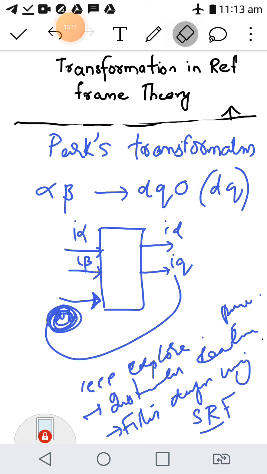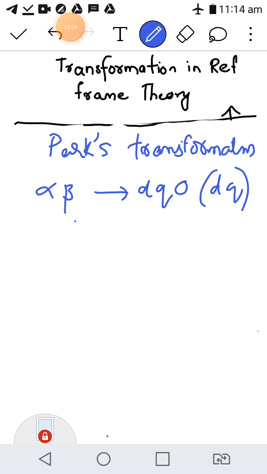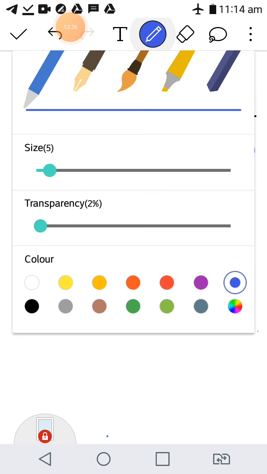So alpha beta is a stationary reference frame. We will be converting it into a rotating reference frame DQ, and the rotating frequency will be given at the input side. So the DQ frame will be rotating at a particular frequency. This is also done using a transformation matrix, so I am going to write the Park's transformation matrix.